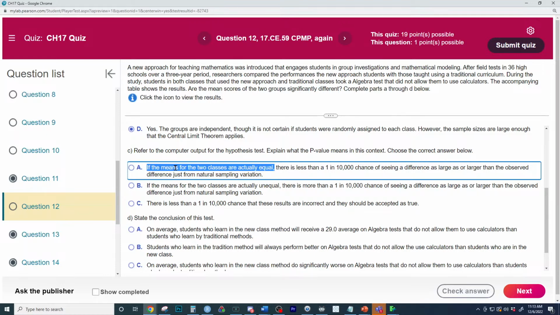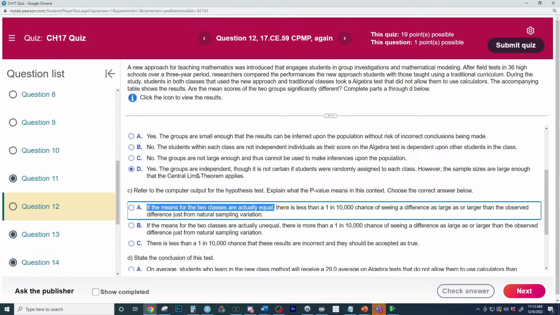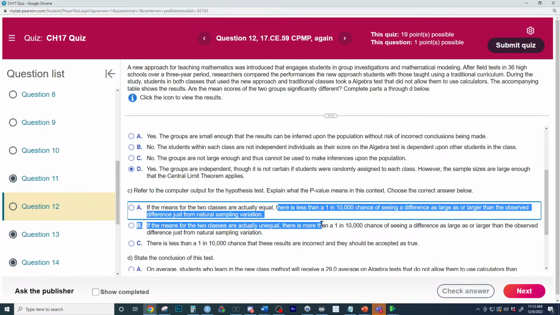What do we assume when going into this test? If the means are actually equal, that assumes the null is true, which is what we do at the start of a test. So we say, given the null is true, the probability of our observed result is this low.